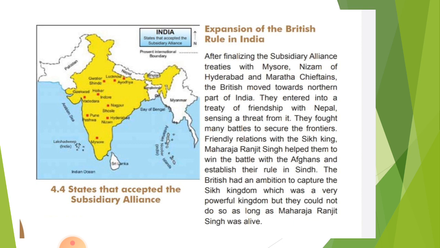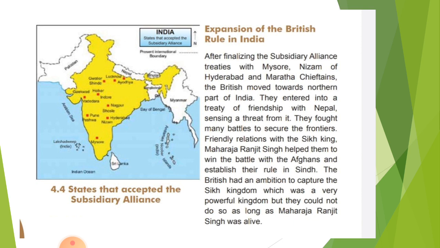Expansion of the British rule in India. After finalizing the subsidiary alliance treaties with Mysore, the Nizam of Hyderabad and the Maratha chieftains, the British moved towards the northern part of India, and they entered into a treaty of friendship with Nepal.